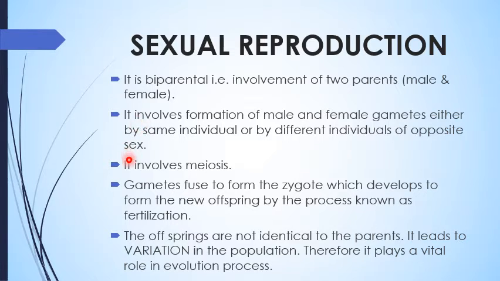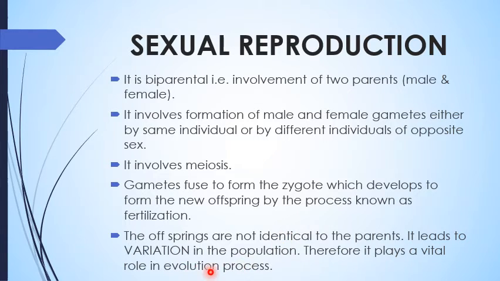It involves meiosis. Meiosis means reductional division, which plays a very important role during the formation of the gametes. Gametes fuse to form the first diploid cell, that is the zygote, which develops to form the new offspring, and the process is known as fertilization. The offsprings are not identical to the parents in sexual reproduction. It leads to variation, and this variation plays a very vital role, very significant for the